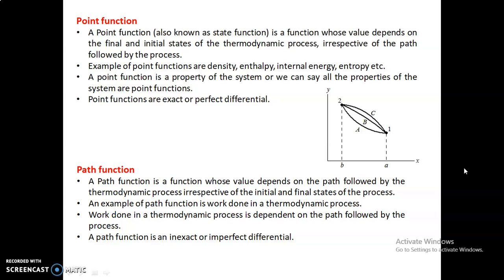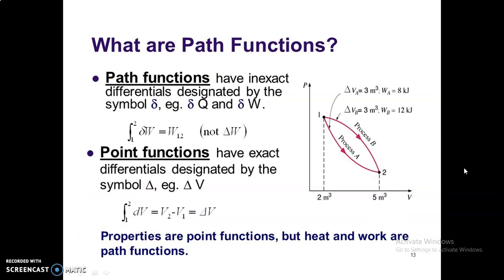An example of a path function is work done in a thermodynamic process, which depends on the path followed by the process. A path function is an inexact or imperfect differential. So point functions are exact or perfect differentials, and path functions are inexact or imperfect differentials.